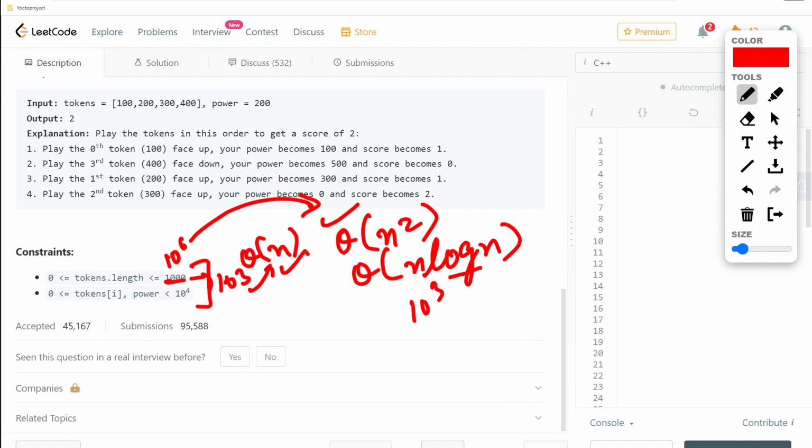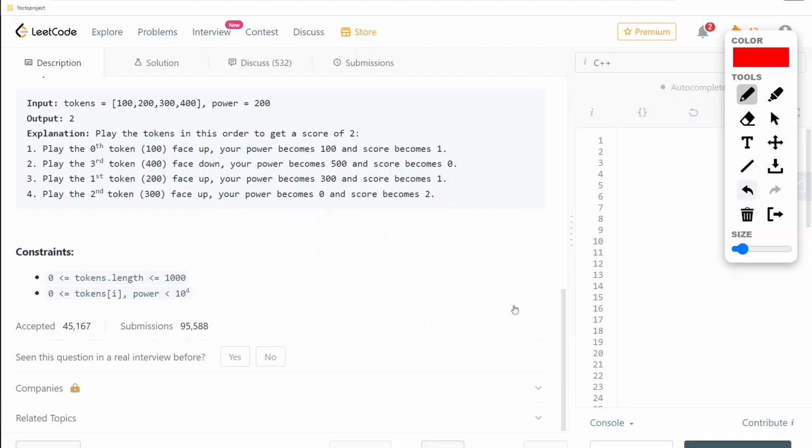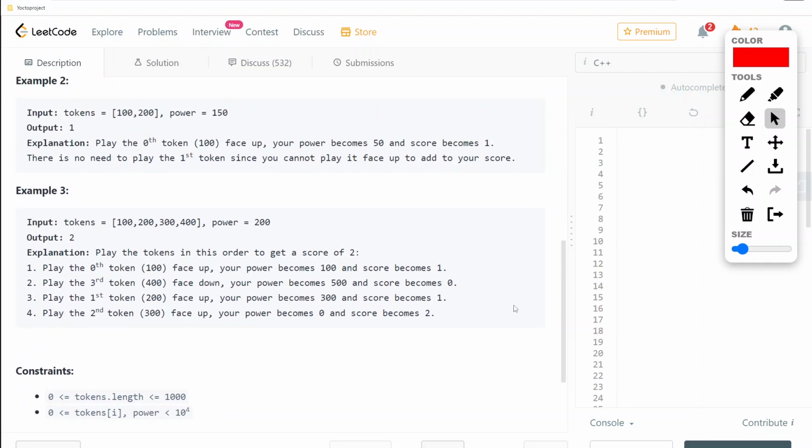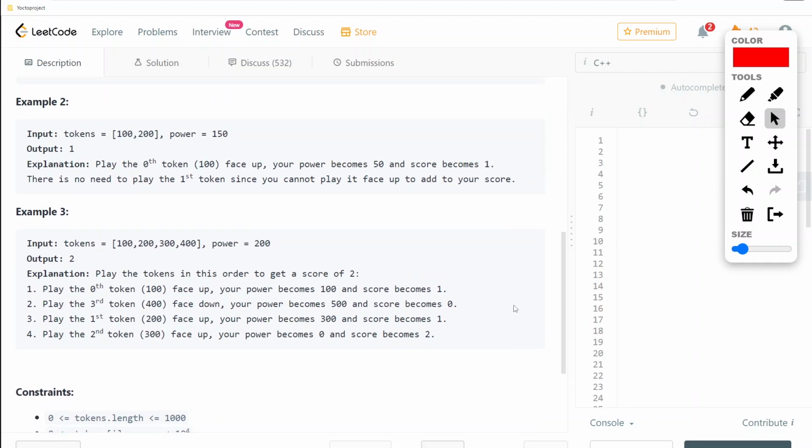And I guess by this we'll get some 2, I guess. So this will also work. And each token is in the range of up to 10 raised to power 4. So that is also pretty slow. So the constraints are pretty slow here, so we can easily use any n square, n or nlogn solution. But let us think about how we can do this.